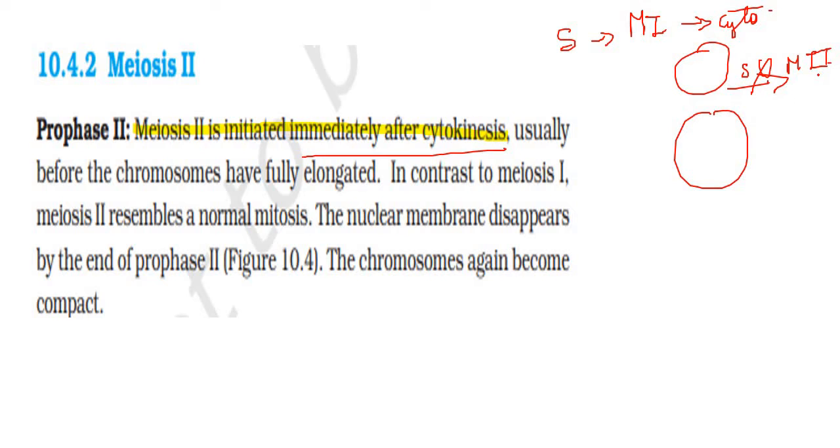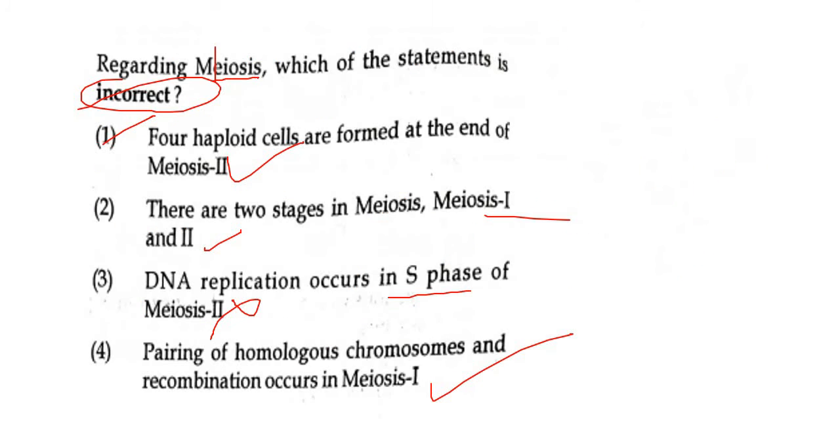It directly enters the meiosis 2 cycle for completing the division. So this statement would be wrong for the S phase taking place in meiosis 2. So coming back to the statements, DNA replication occurring in S phase of meiosis 2 is the wrong one. So this would be the correct answer.